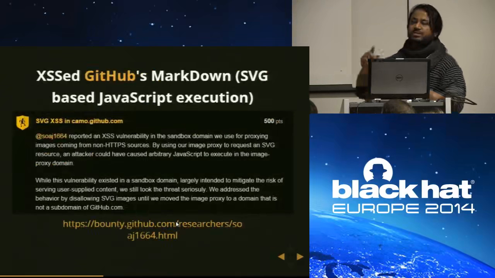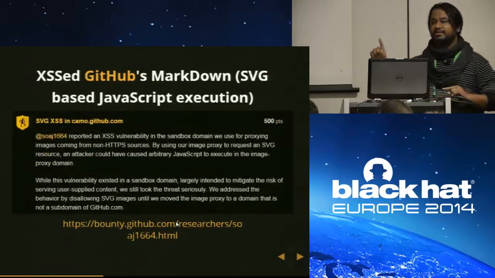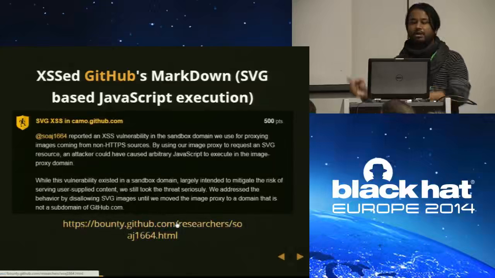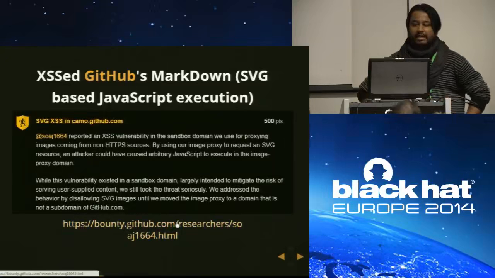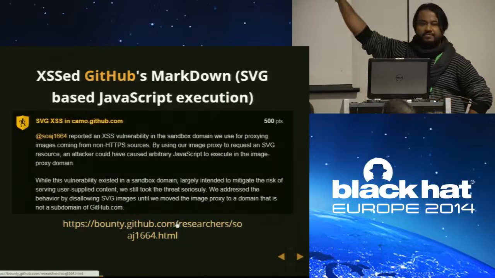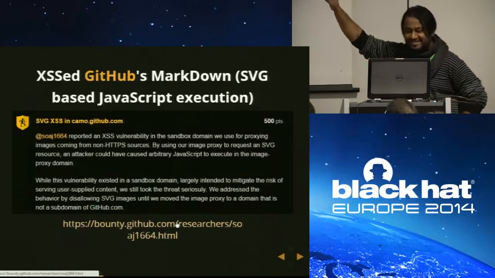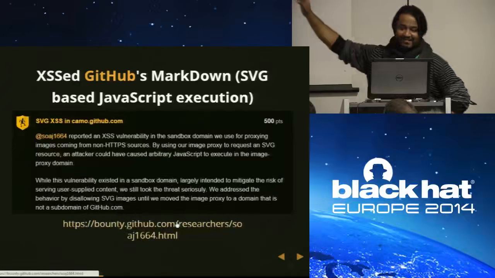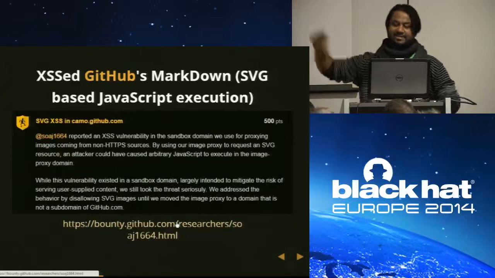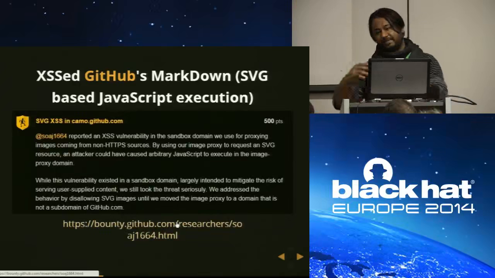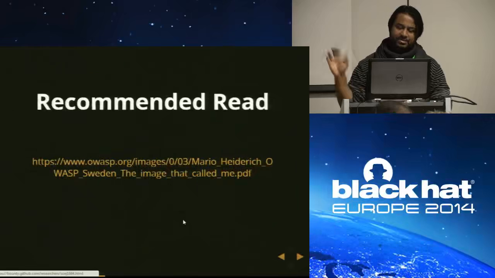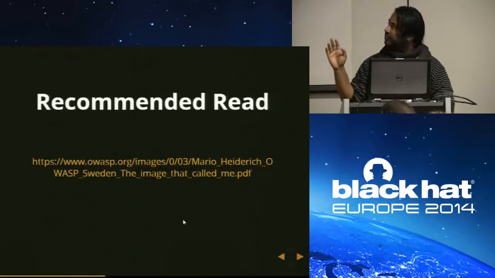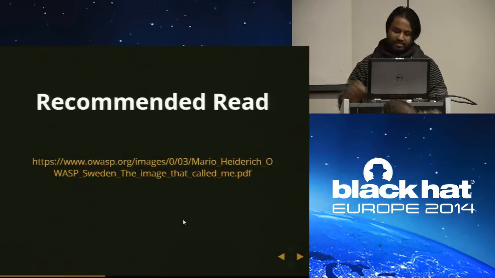Okay, I used the same URL to access GitHub Markdown, where I was able to execute SVG-based XSS, and this 500 point means $500 US. This is not a point. So they awarded me $500 US because it's an SVG image, so their application executes the JavaScript that is inside the SVG. I would recommend this talk by Mario. It's a very awesome talk. You can find it on this link.